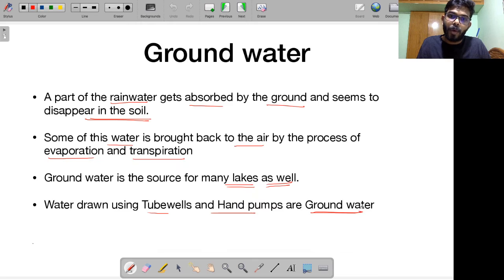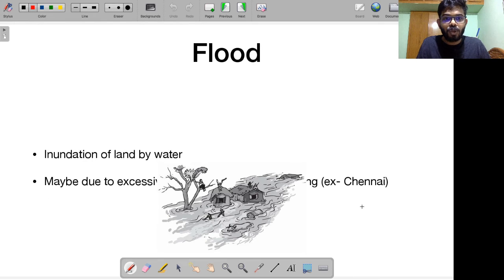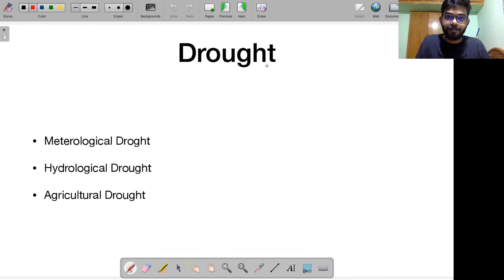Alright? Okay. This brings us to a discussion on floods. What exactly are floods? When you have excessive rainfall or excessive water present, this will result in inundation of the land. The land gets inundated by water. As you can see over here, the entire land is consumed by water. This is called a flood. This brings us to a discussion on droughts. We understood what a flood is, now the exact opposite, we have to discuss droughts.